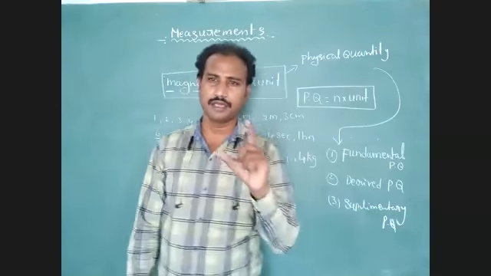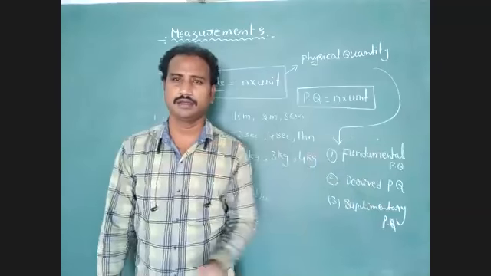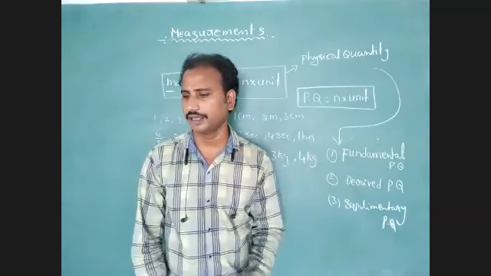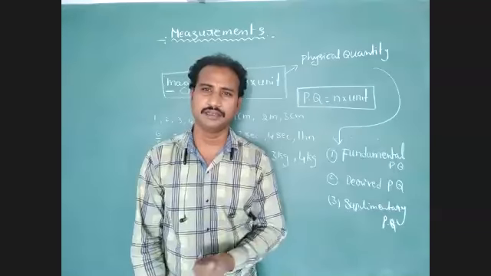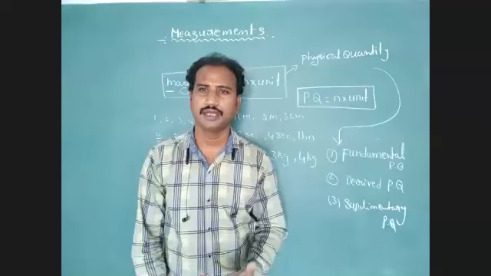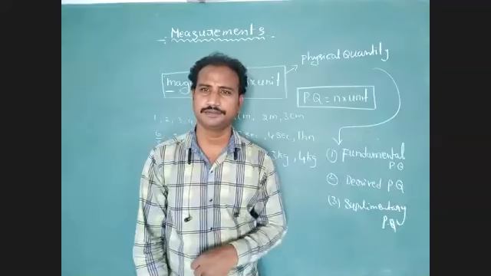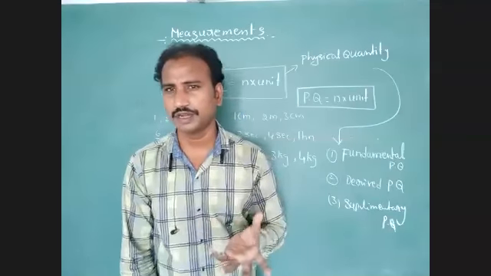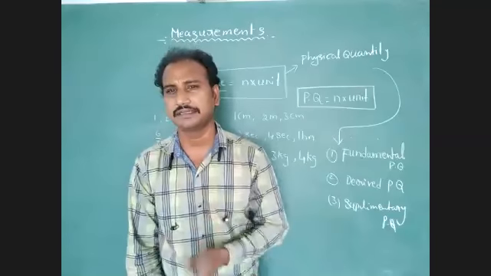That physical quantity is not a boundary, it is the base of a building. The 7 physical quantities are 7 pillars for physics. Without this base, we cannot construct that building.